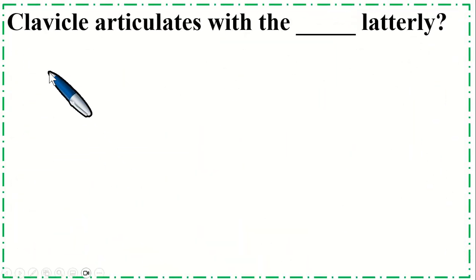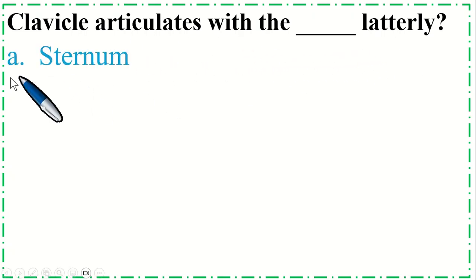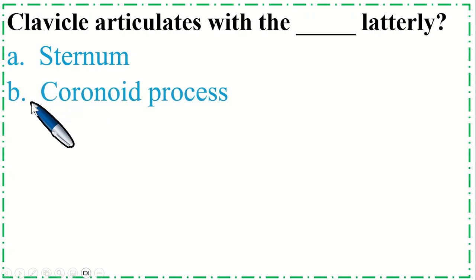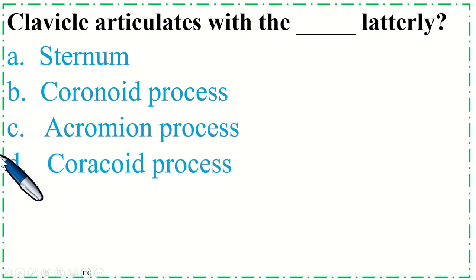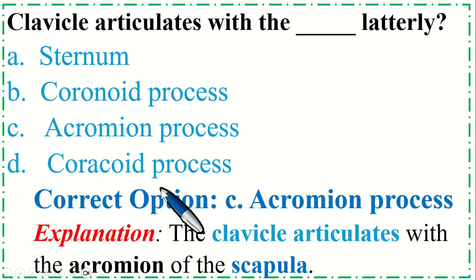Dear students, this is a very important MCQ. The clavicle articulates with the dash laterally. Option A, sternum; B, coronoid process; C, acromion process; and option D, coracoid process. So the correct option is C, acromion process. The clavicle articulates with the acromion of the scapula.